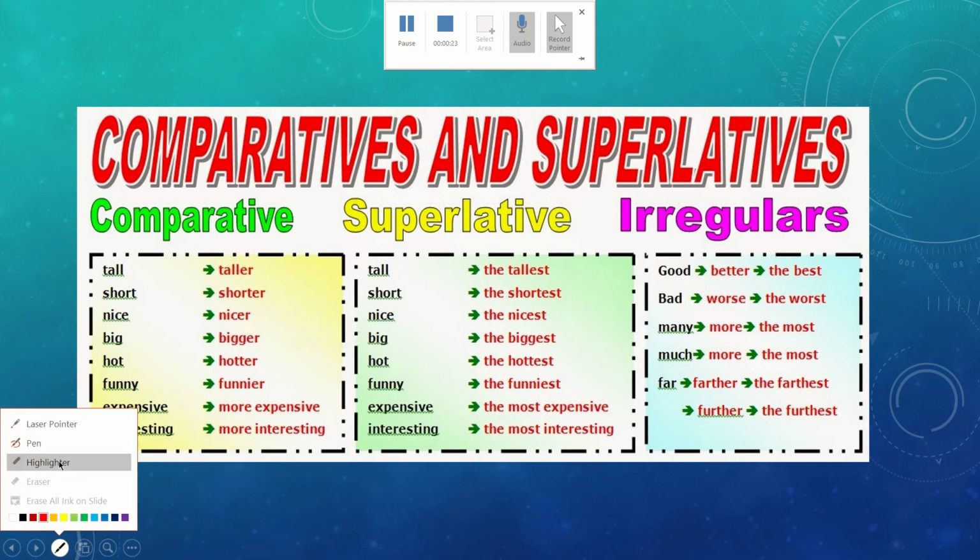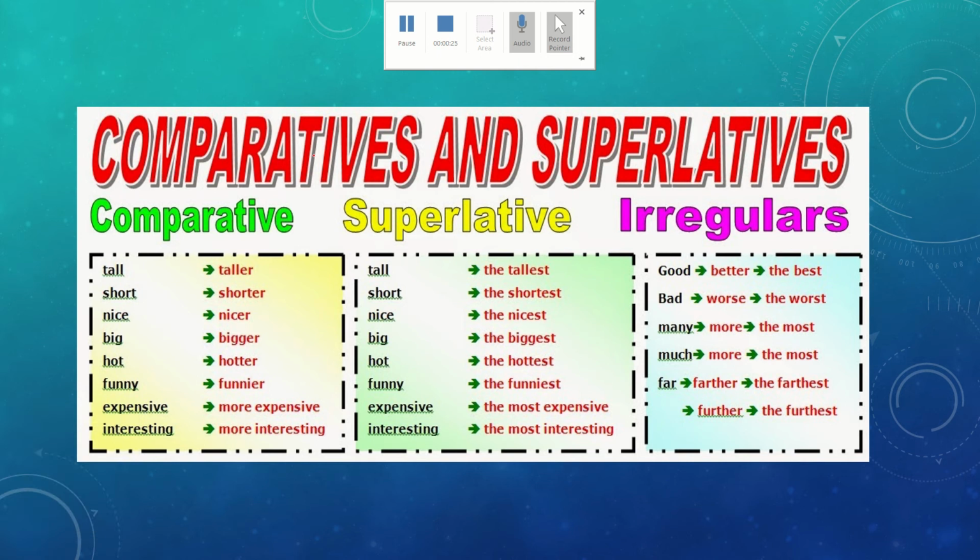I'm gonna have this image for you to come back and look at at the end of this class. So here we have comparatives and superlatives and irregular comparatives and superlatives. I'm just gonna read them really fast, and then we're gonna jump into today's class.